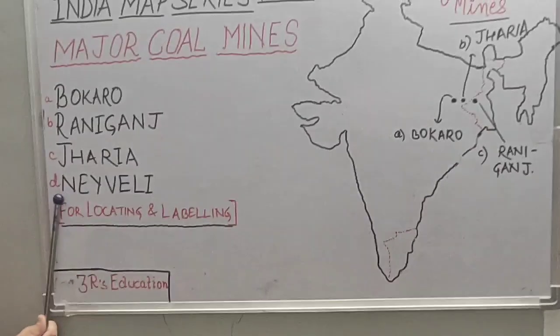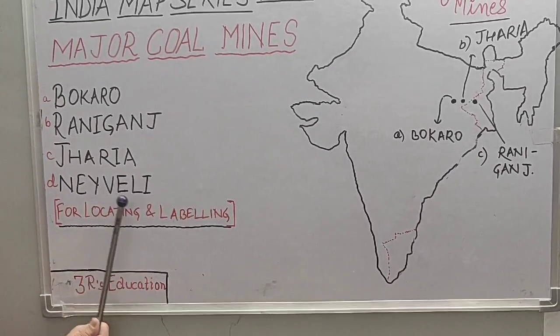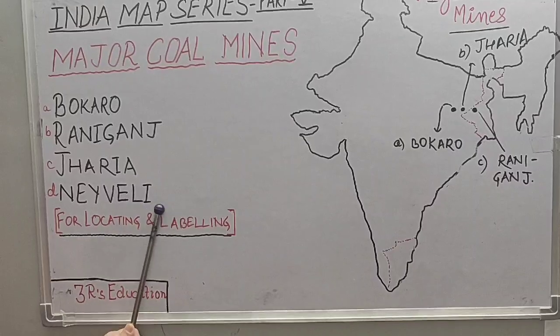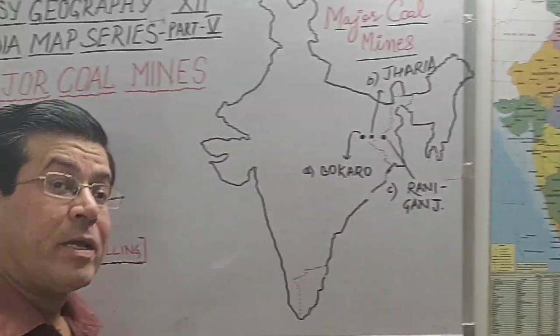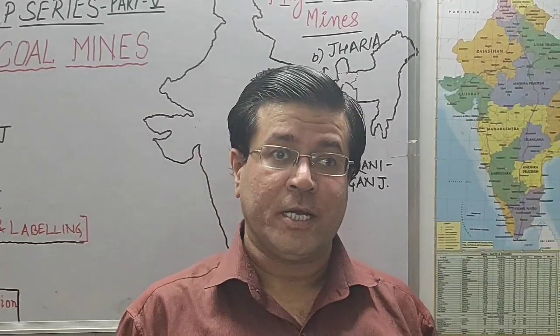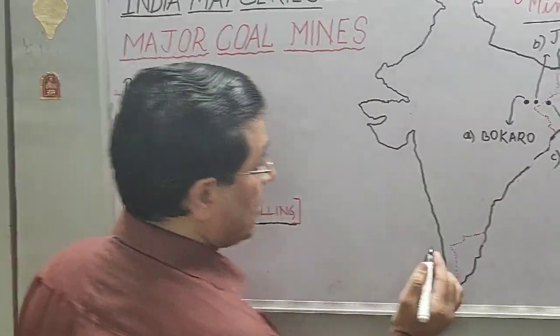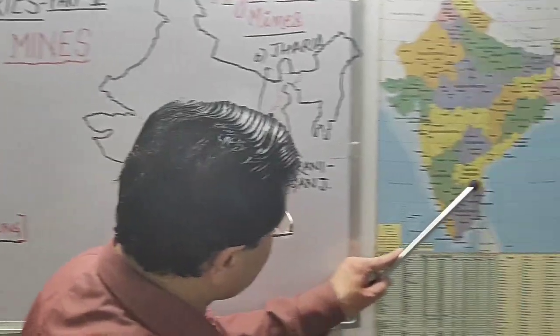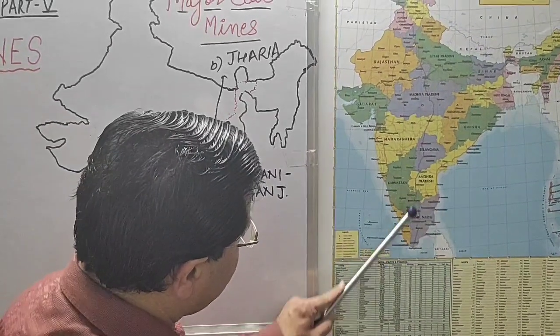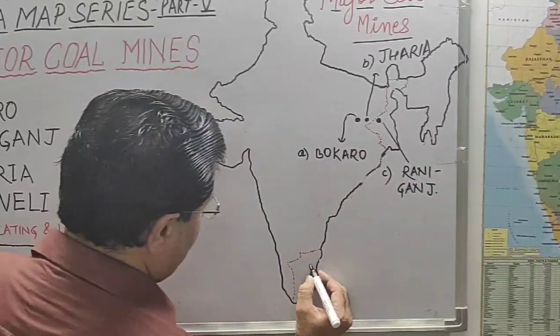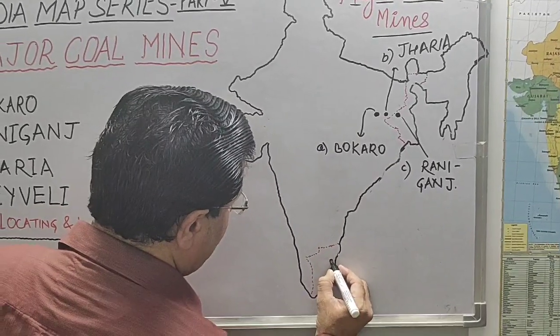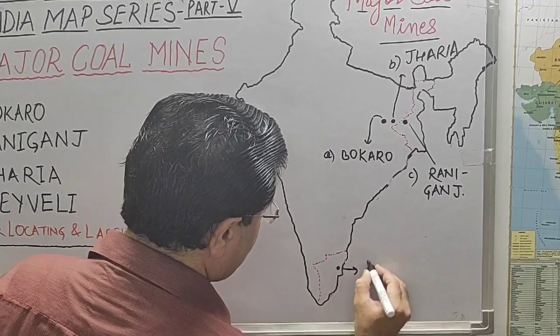Okay, and the third important coal mine which is going to come in the exam is Neyveli coal mine. It is located in Tamil Nadu state, which is famous for lignite coal, my dear friends. You see in the map, we have Tamil Nadu state, and here in Tamil Nadu state, we have Neyveli coal mine.